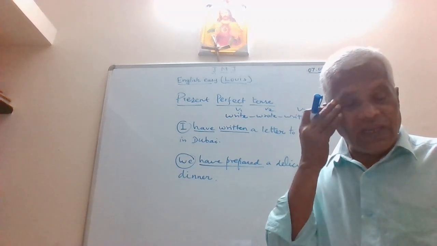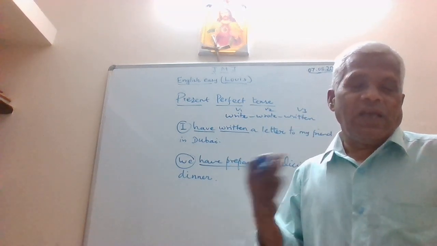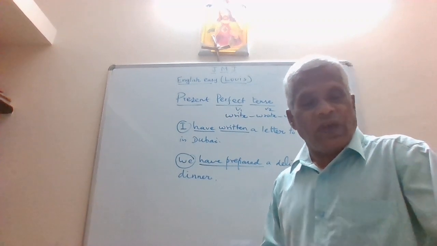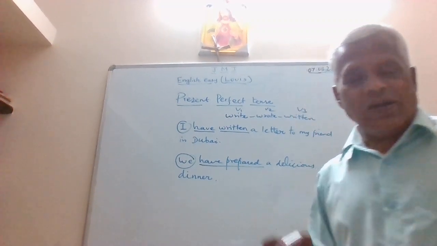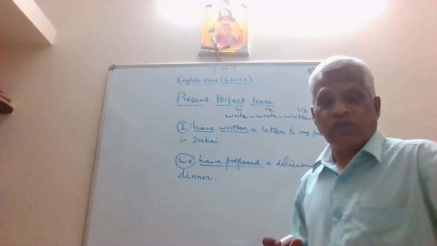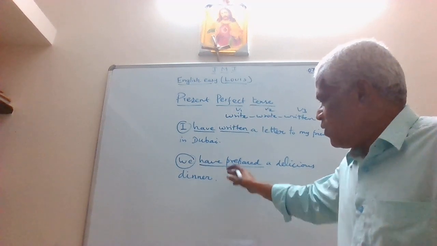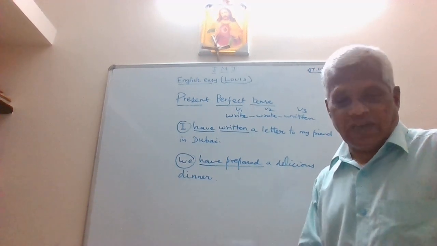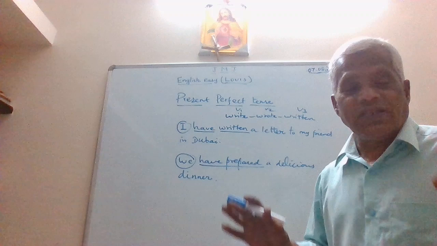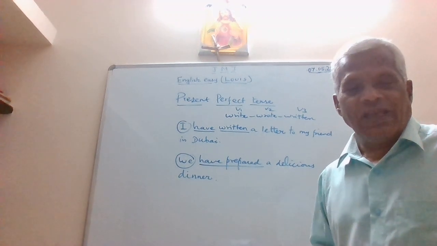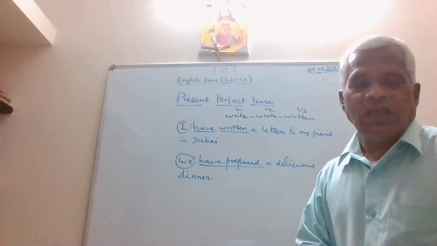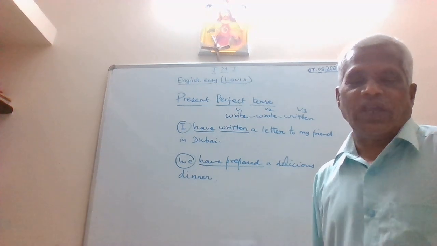Either you may be inviting or you may be waiting for your friend to call you back or to write or send a message to you. Look at this one. We have prepared a delicious dinner. So everything is ready for the dinner, for the party, and we have been waiting for the people to come and enjoy the dinner.